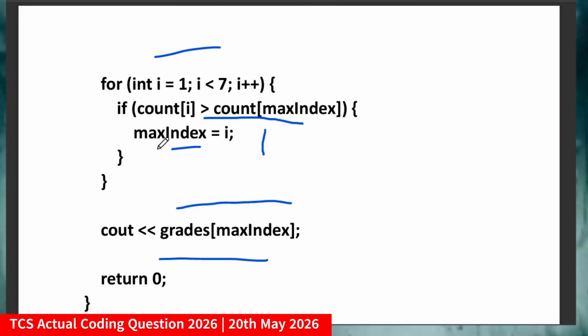Why am I doing maxIndex equal to i, updating that value? Because you have to check which band has the highest count. So here I'm just keeping track of the maximum band and I will print it out.